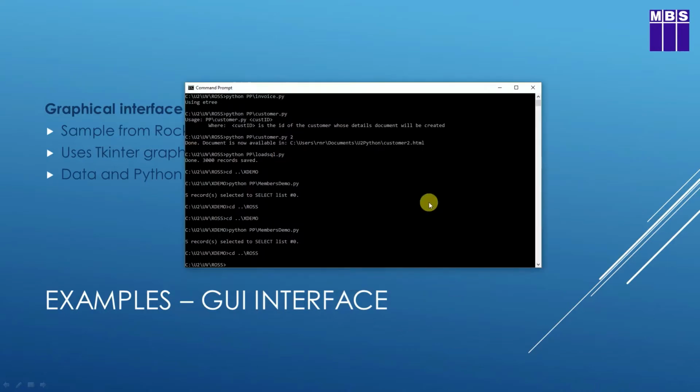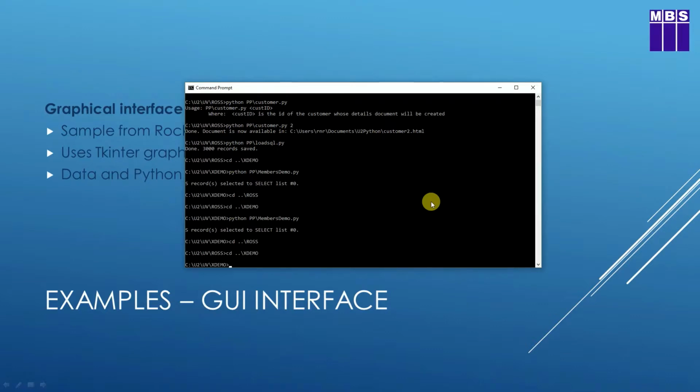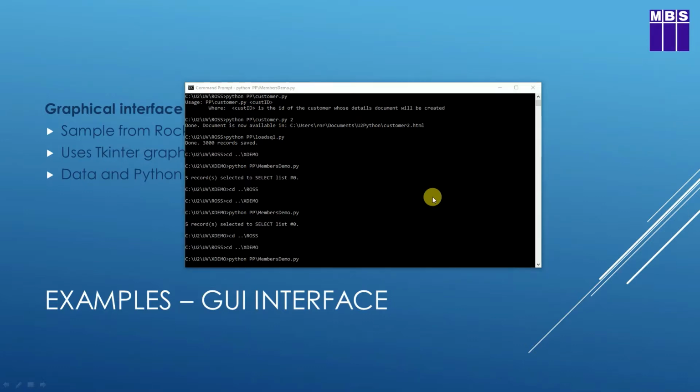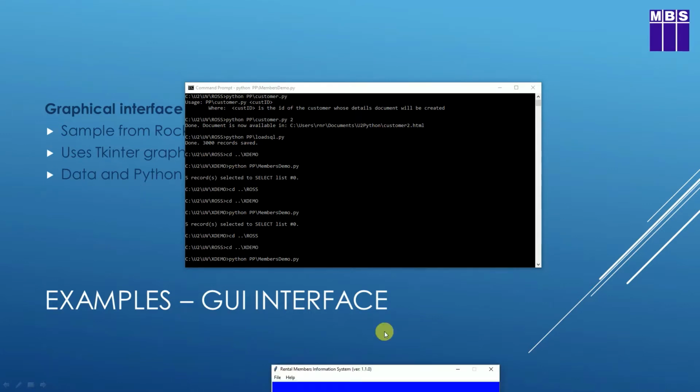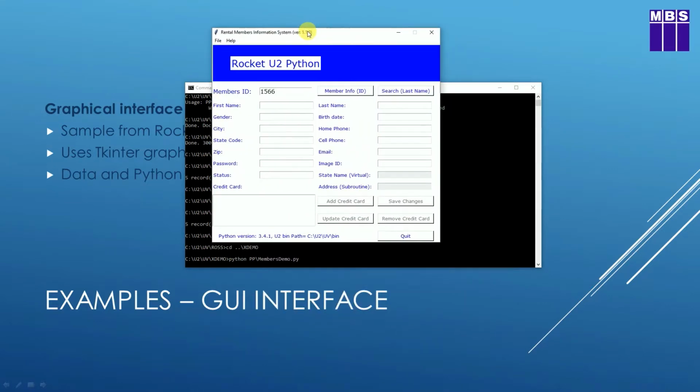I'll bring up my command prompt here. I'm still logged into the directory for the ROS account, so the first thing I've got to do is log into the XDemo account, or the directory for the XDemo account. That's where the code runs. It's also in the PP file here, and because that's a text file on Universe, the program's available to be run outside of the Universe environment. So I run it in the same way as when running other programs, PP, and the program is called Members Demo. I run that, and it will pop up a form here with members info on it.